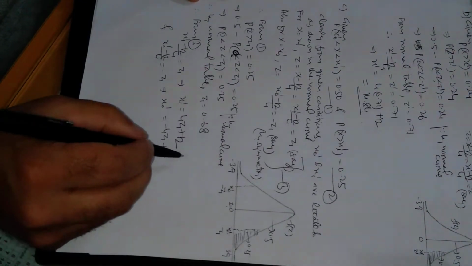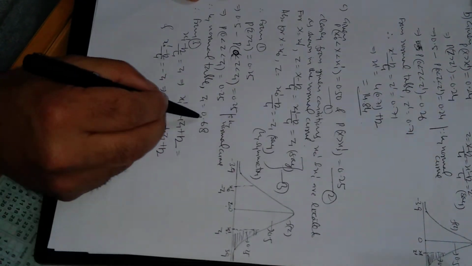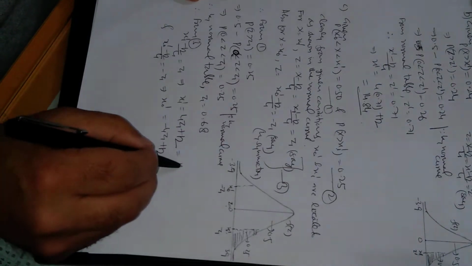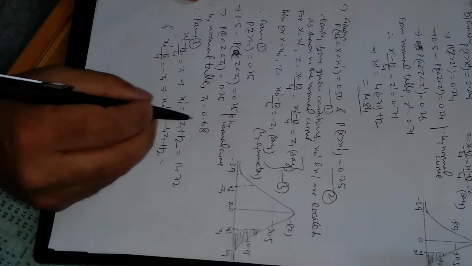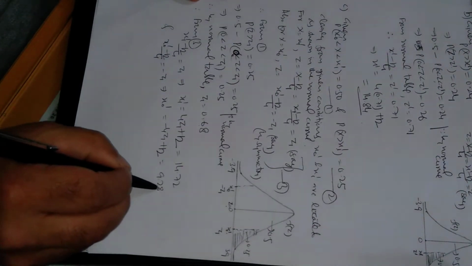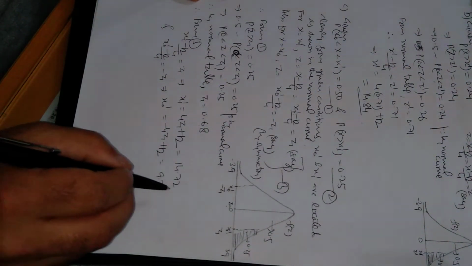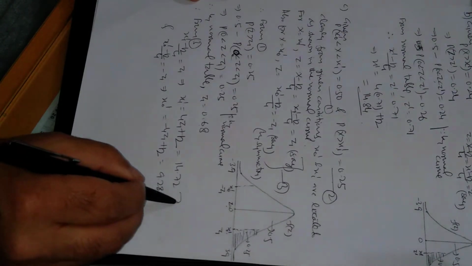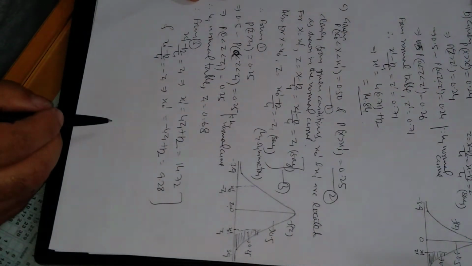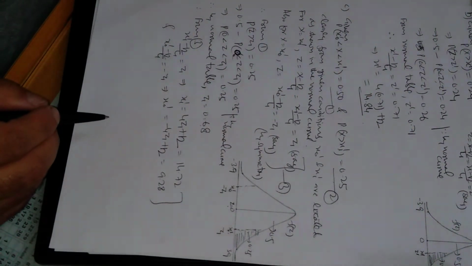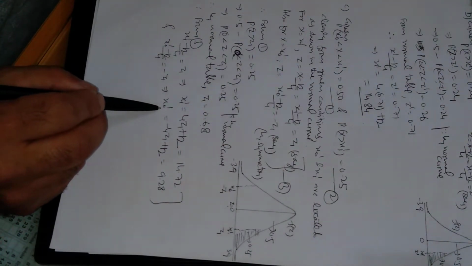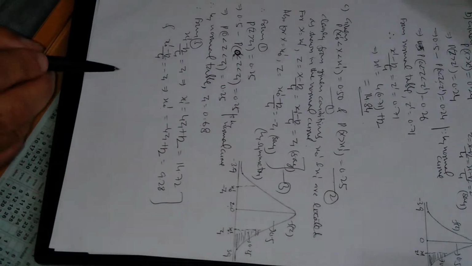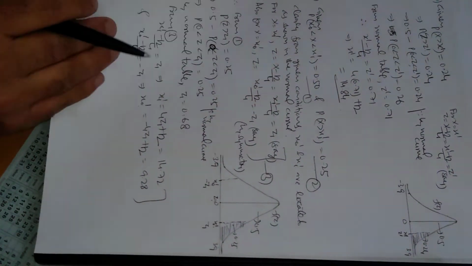Now substitute the value of z1. After substituting, x1 dash comes out to be 14.72, and x naught dash comes out to be 9.28. So these are the values of x1 dash and x naught dash. This is about question 1.